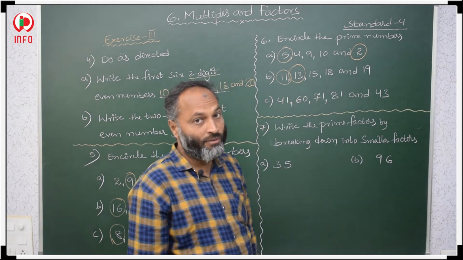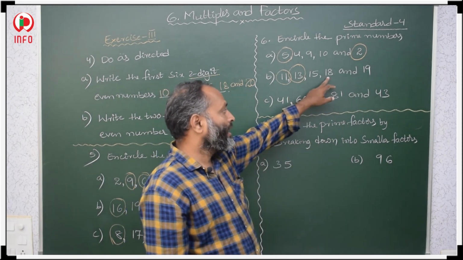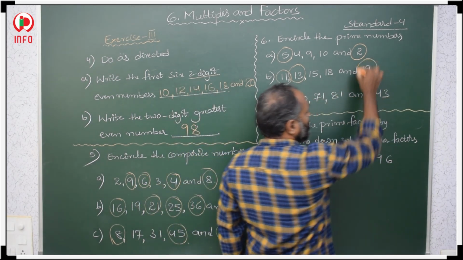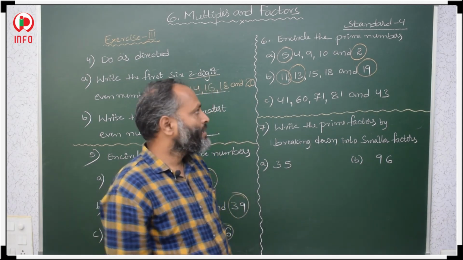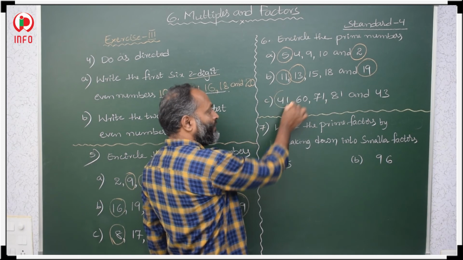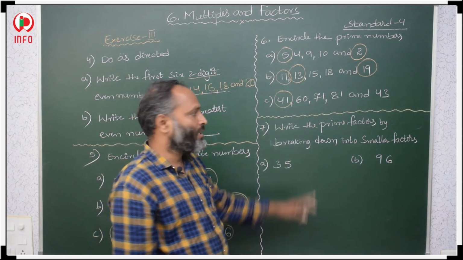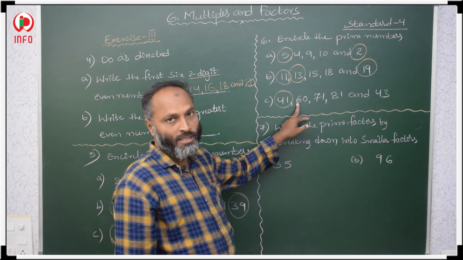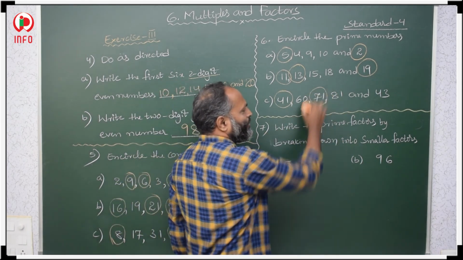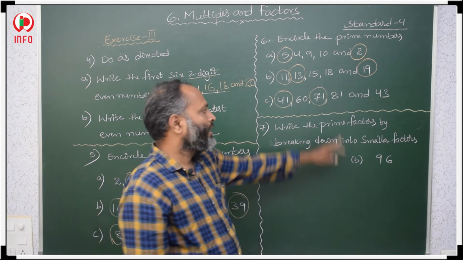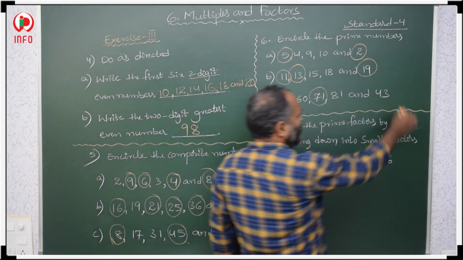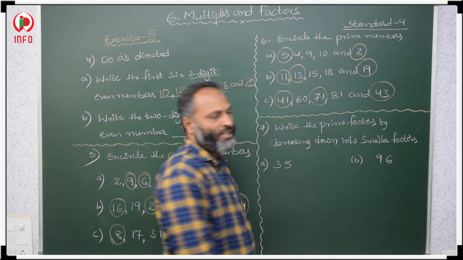15. 3 5s are 15, it will come. Don't take. Here 2 9s are 18, it will come. 19, it will come 1 19s only. So now 41. 41 also, 1 41s are 41. No other table it will come. 60. 2 30s are 60. In other table also it will come. 71. So it is a prime number. 9 9s are 81. It will come in other table. 43. So 1 43s are 43 only.